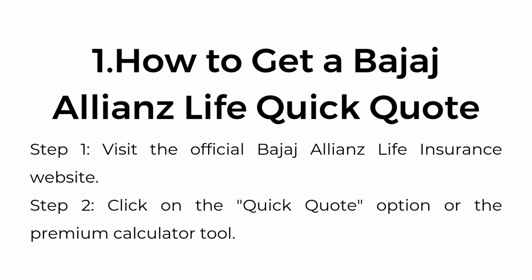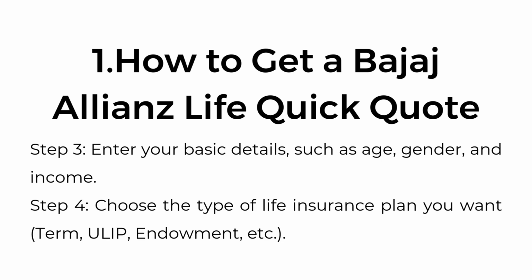1. How to get a Bajaj Allianz Life Quick Quote. Step 1. Visit the official Bajaj Allianz life insurance website. Step 2. Click on the Quick Quote option or the Premium Calculator tool. Step 3. Enter your basic details such as age, gender, and income. Step 4. Choose the type of life insurance plan you want: term, ULIP, endowment, etc.